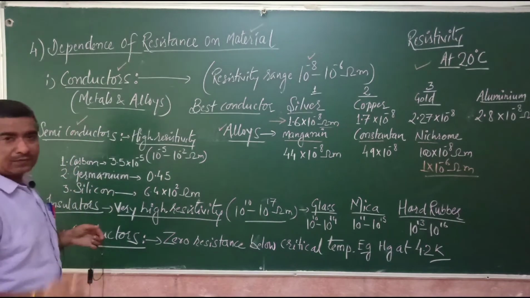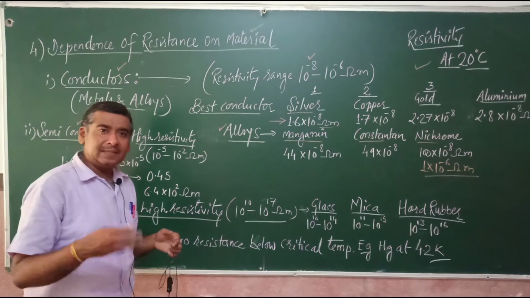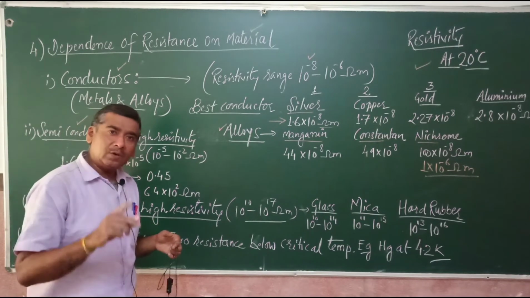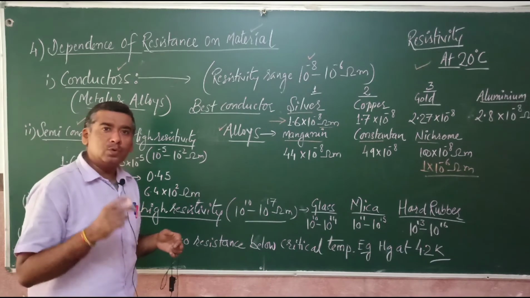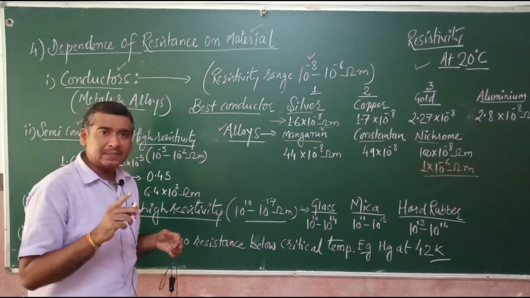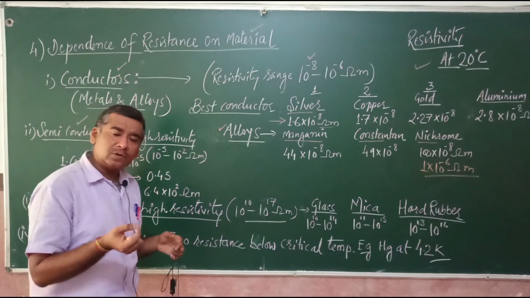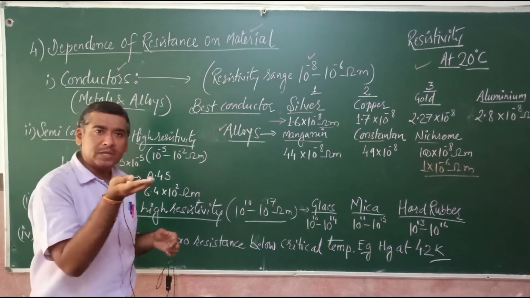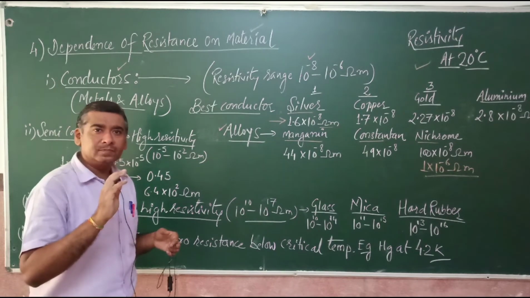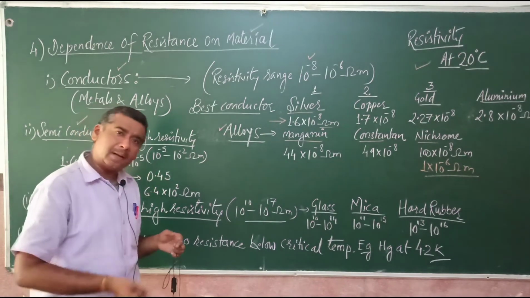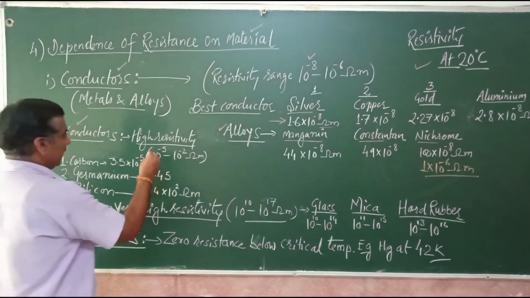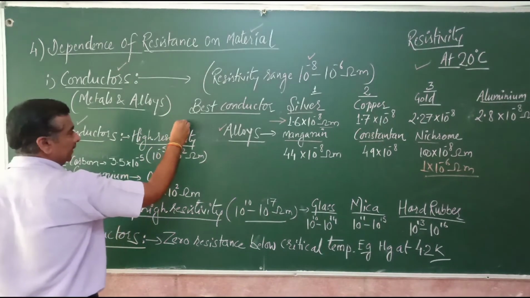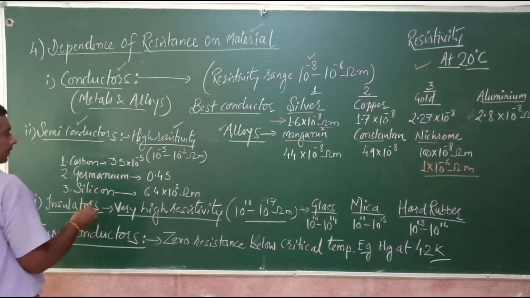Now semiconductors, when we studied the materials under the dependence of resistance on temperature, you would recall that semiconductors are those substances, those materials in which there are very few free electrons, and when temperature increases their resistivity or resistance goes down, and when temperature decreases their resistivity comes up, right? So practically they are just opposite to conductors. They have high resistivity commonly at normal temperature.